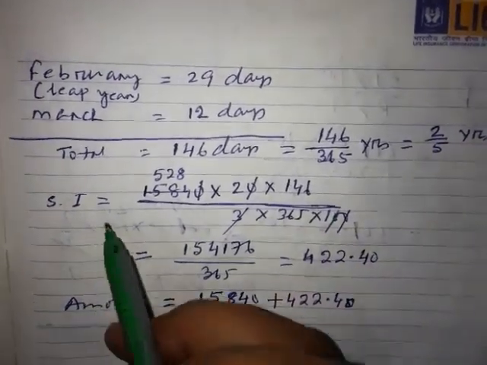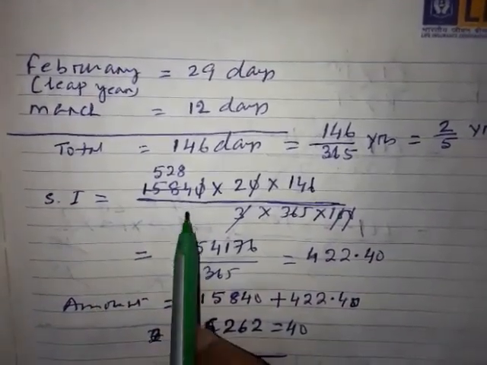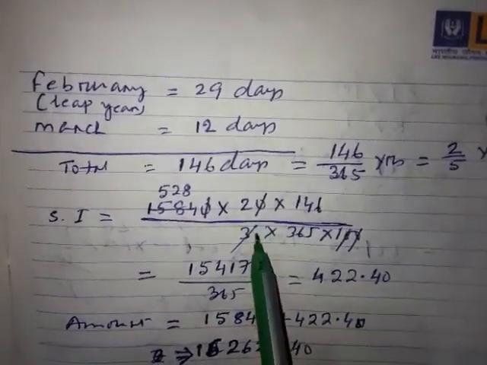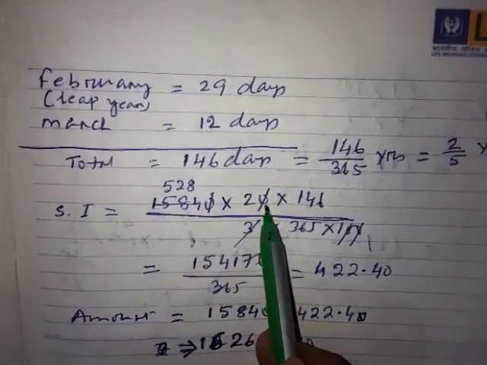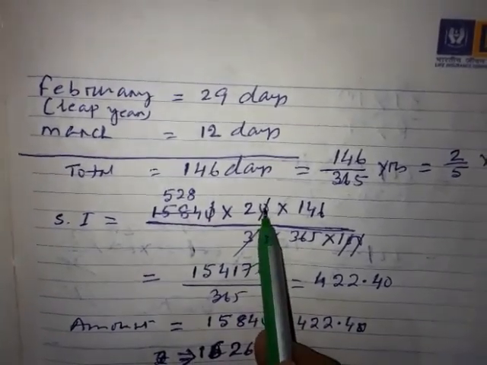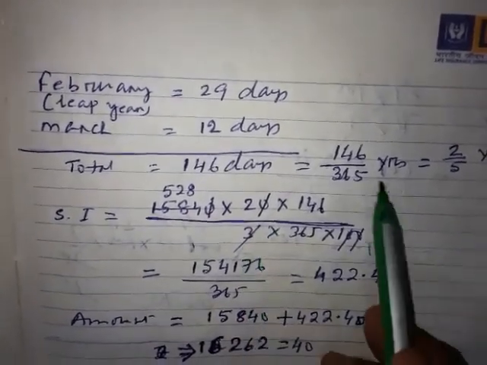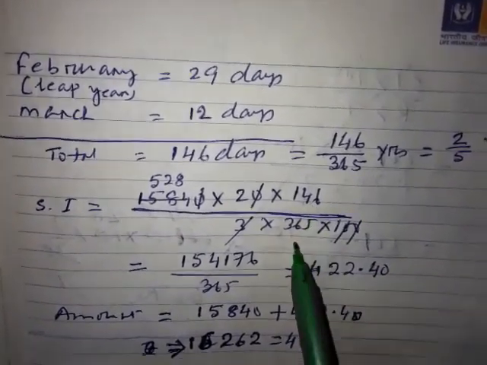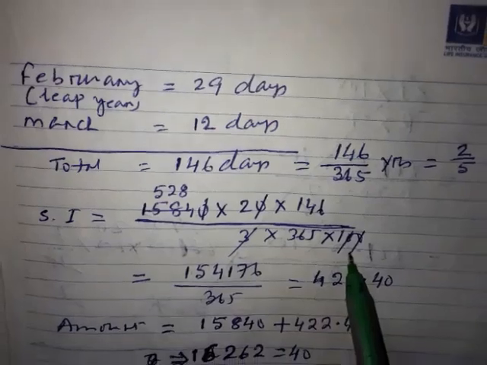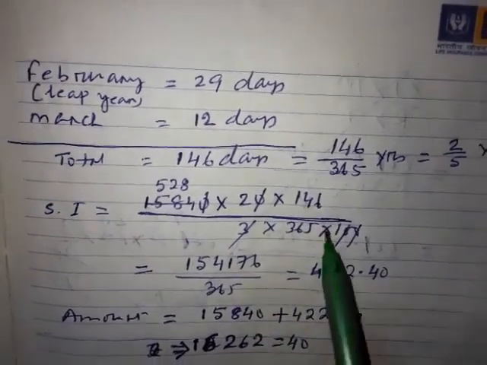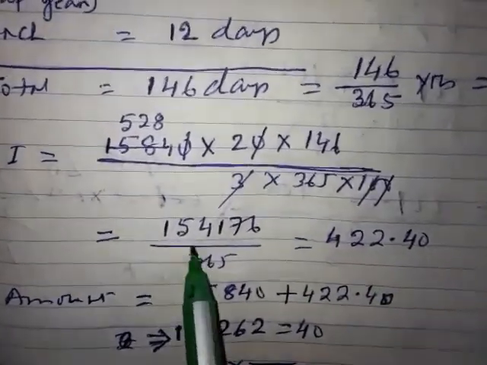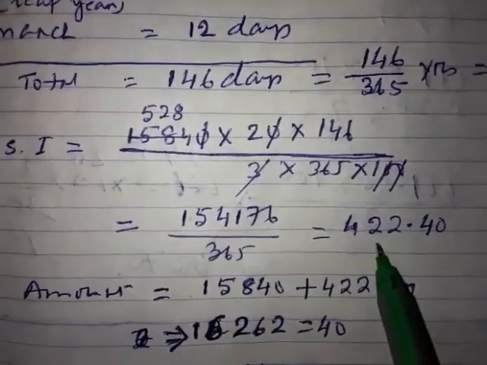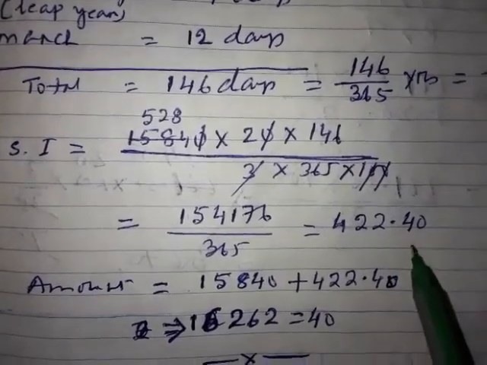Now whenever you are going to find the simple interest, same rule, beta: P into R into T by 100. Whatever the values, the rate was 20/3, so 20 will go up, 3 will come down. Time was 146/365, so 146 will go up, 365 will come down, and then 100. After doing the calculation and simplification, it will come to 154,176/365, and if you do the division, it will come to 422.40. This is the simple interest.